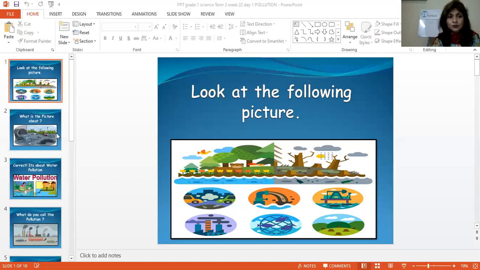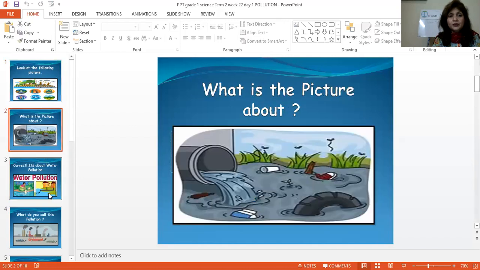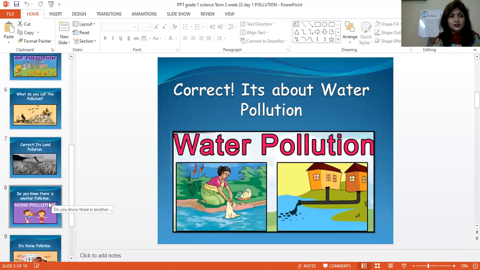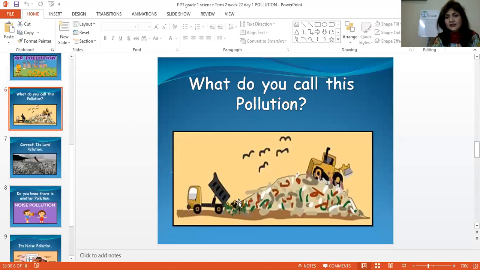I'll share that presentation again with you so that you can see other things about pollution as well, right? Now you can see that this picture tells you about different types of pollution. We are not going to go into detail about these pollutions today. Now, what type of pollution is this? You can see the garbage, all this rubbish is on the land. This truck is just dumping all the garbage over here at one side. So, what type of pollution is this? What do you call it?